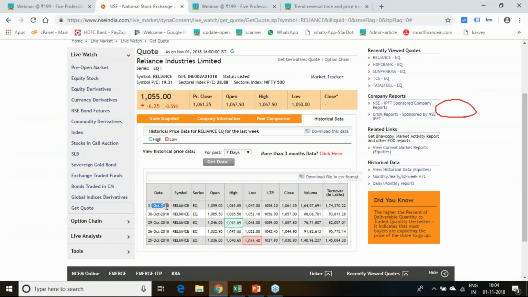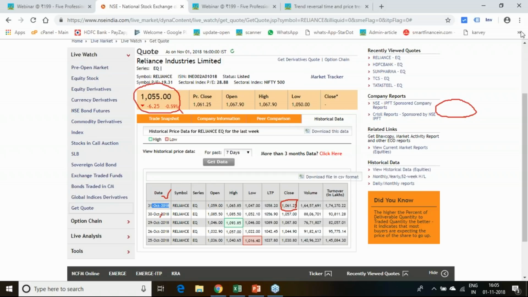So on 31st October, which is the previous day for 1st November, if you can just see, Reliance closed slightly positive as compared to the 30th October data. It is just 0.5% or 0.1% positive closing you experienced on the 31st October. On 1st November, we expected a negative closing, and this is reflecting on your screen.